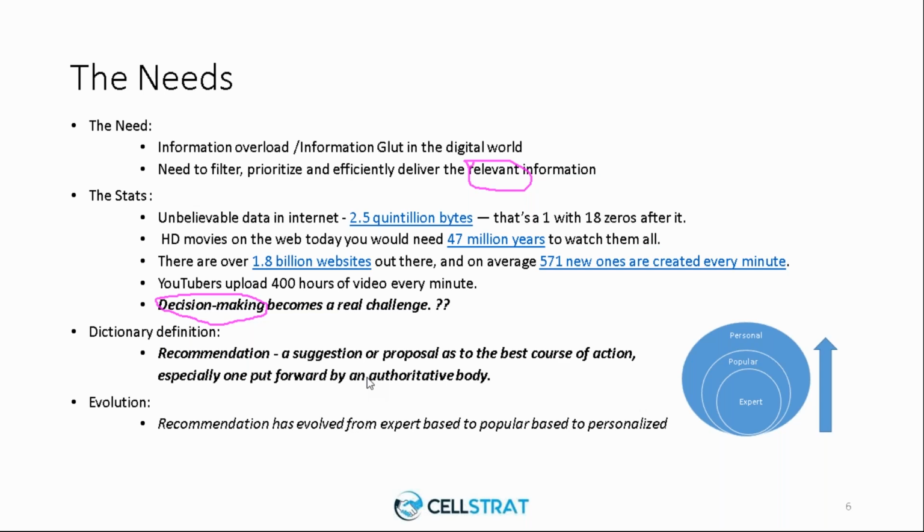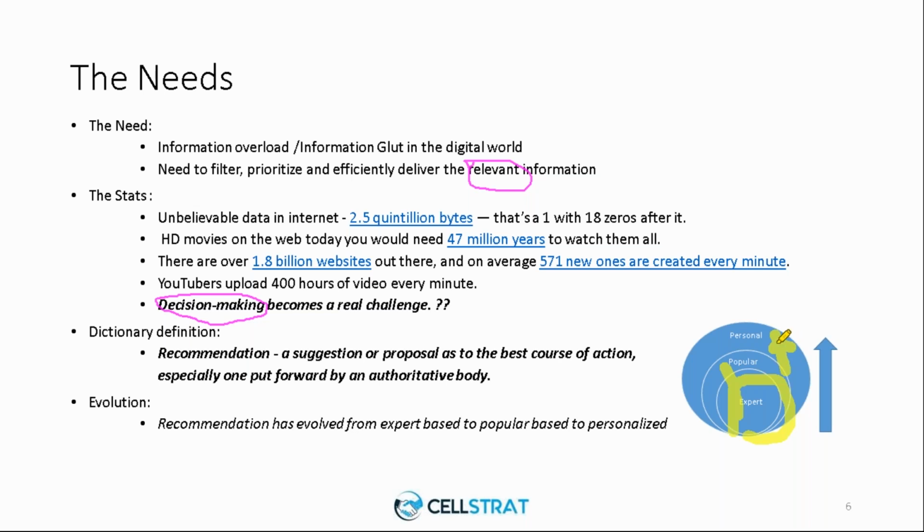But with the advent of the internet and social media, it has undergone a big change, wherein rather than being an expert driven recommendation, we are moving from expert to popular based recommendation, where you will see top popular items, most purchased items, most popular movies, to a personal recommendation where the recommender system understands you as a person.